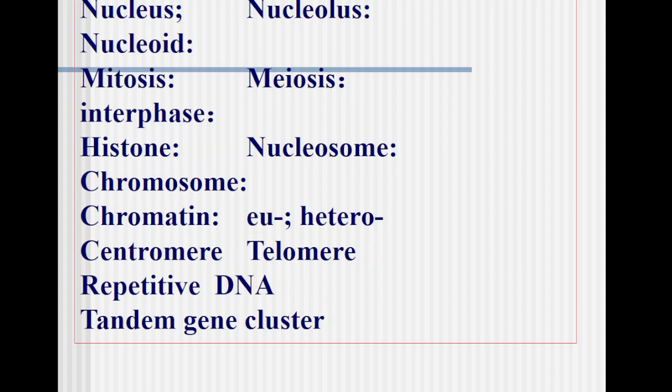Then we must know what interphase is. Interphase is the phase which alternates with every M phase. M phase can be a mitotic or a meiotic division. So the division phase is alternated by interphase, and from the molecular biology point of view, this interphase is of very much importance to us. From the cell biology point of view, the M phase is of more importance, but in molecular biology it is the interphase, because within this interphase a lot of events are taking place.